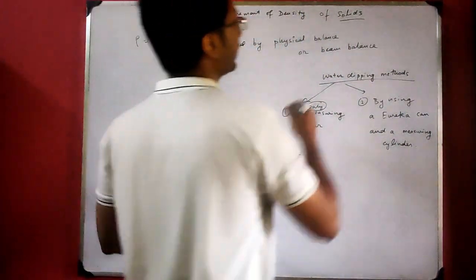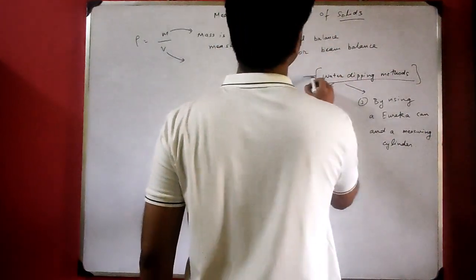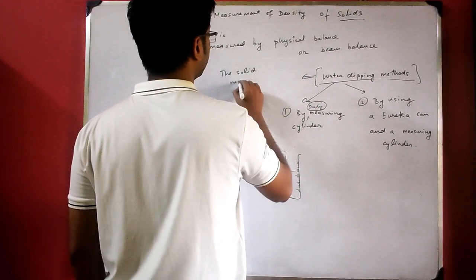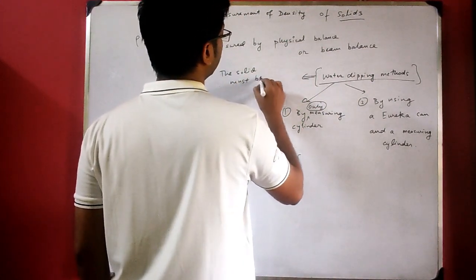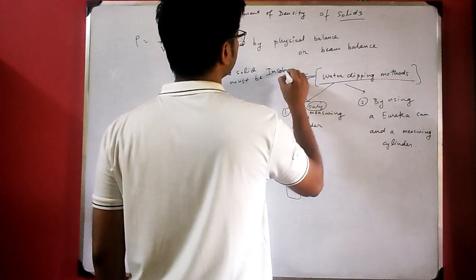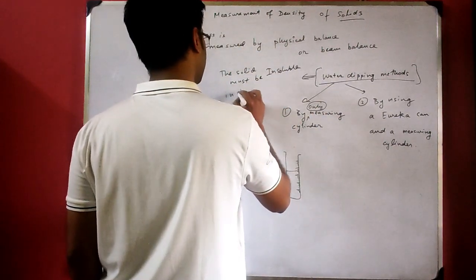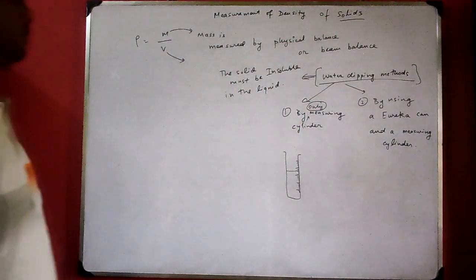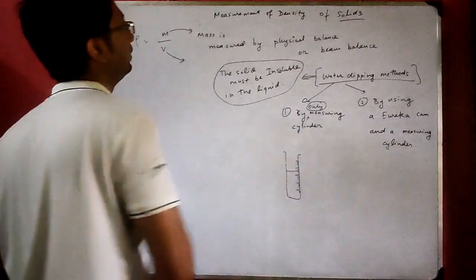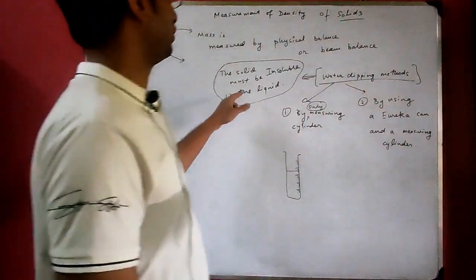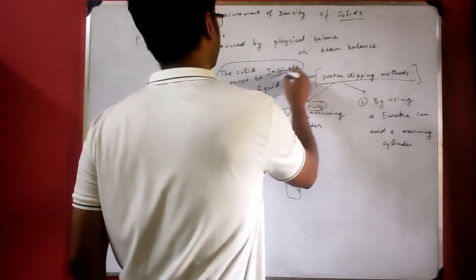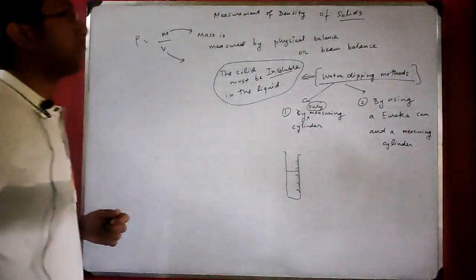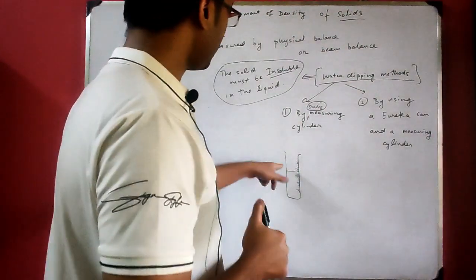Okay, so for the water dipping method, you have to keep it in mind that the solid must be insoluble in the liquid. That is the main criteria. You have to ensure it. If the liquid is water, then whatever solid you are putting inside water must be insoluble in water. Okay, clear? Now, how to measure it?